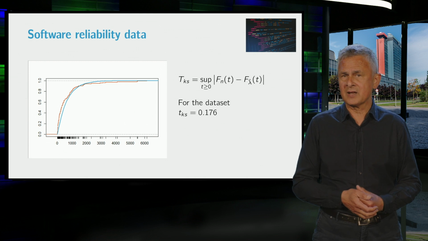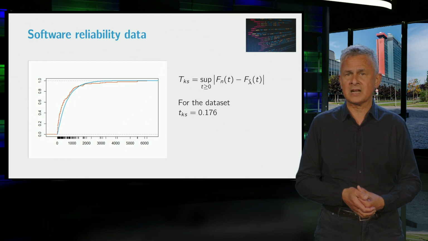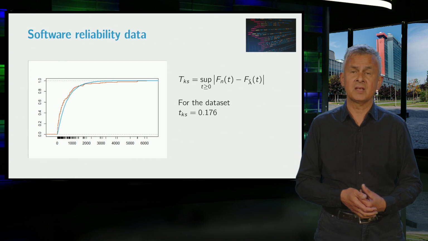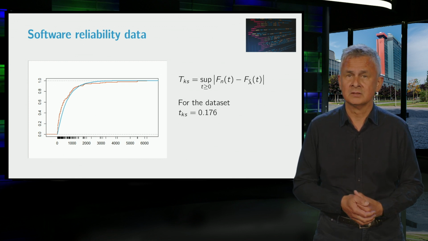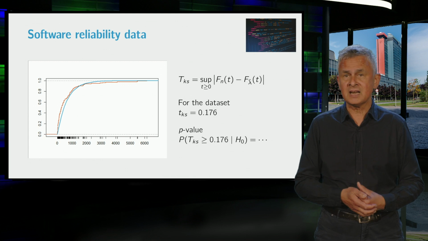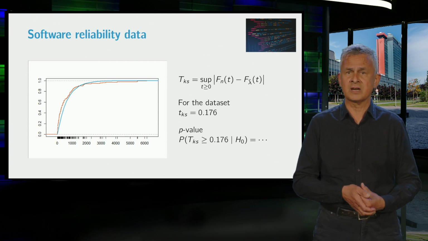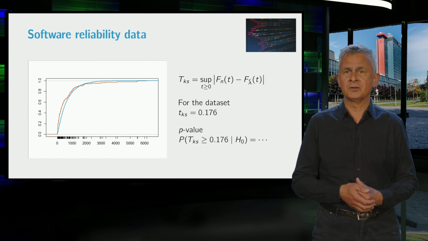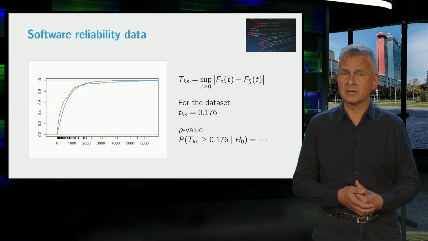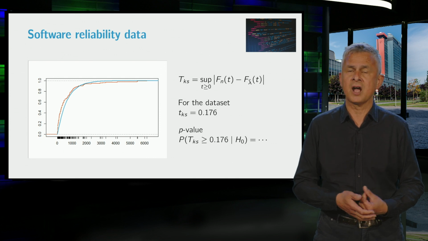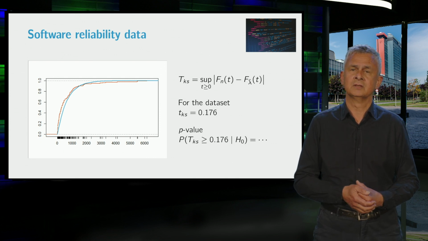The TKS value for the interfailure times turns out to be 0.176. Is this far from 0? In order to decide this, we want to compute the p-value, which is given by this right-tail probability. To compute its value, this requires the probability distribution of TKS under the null hypothesis.